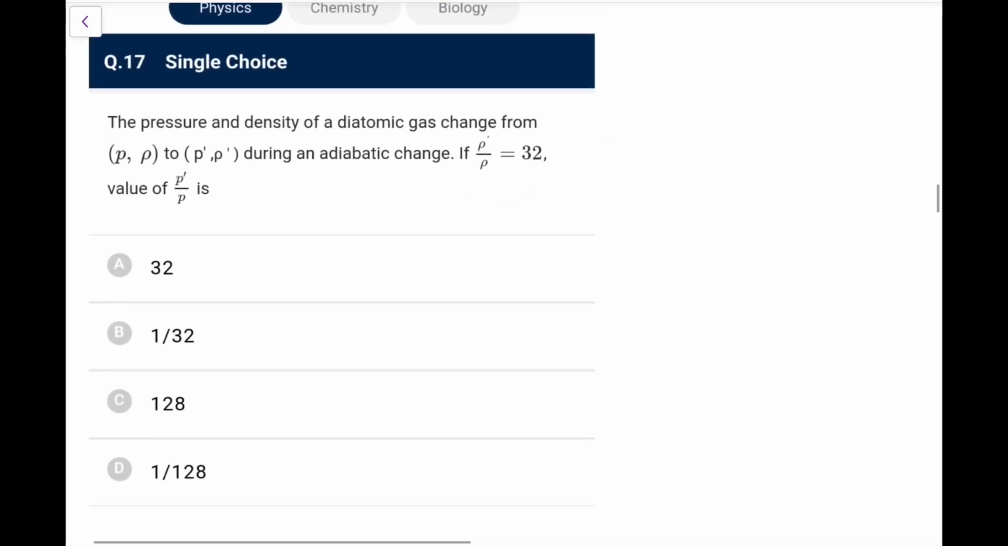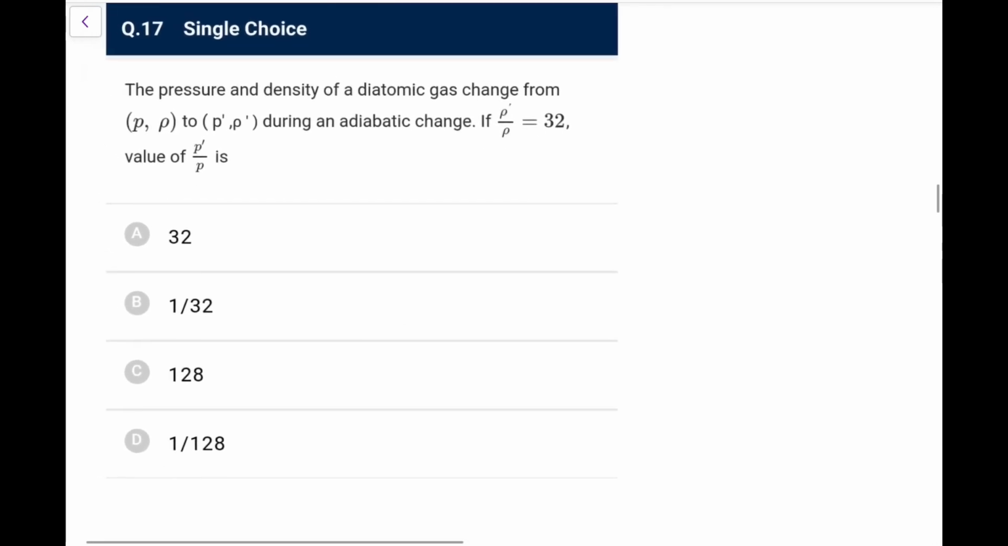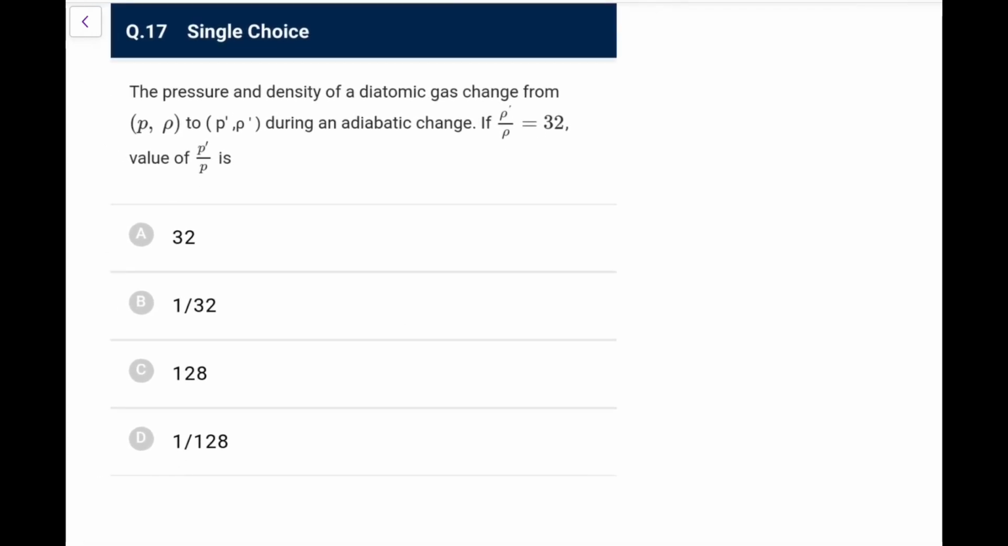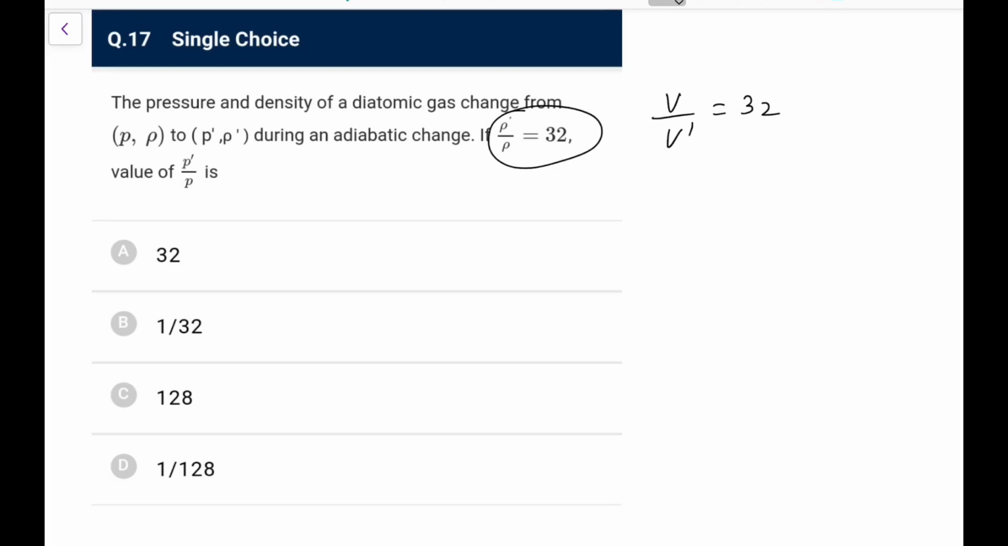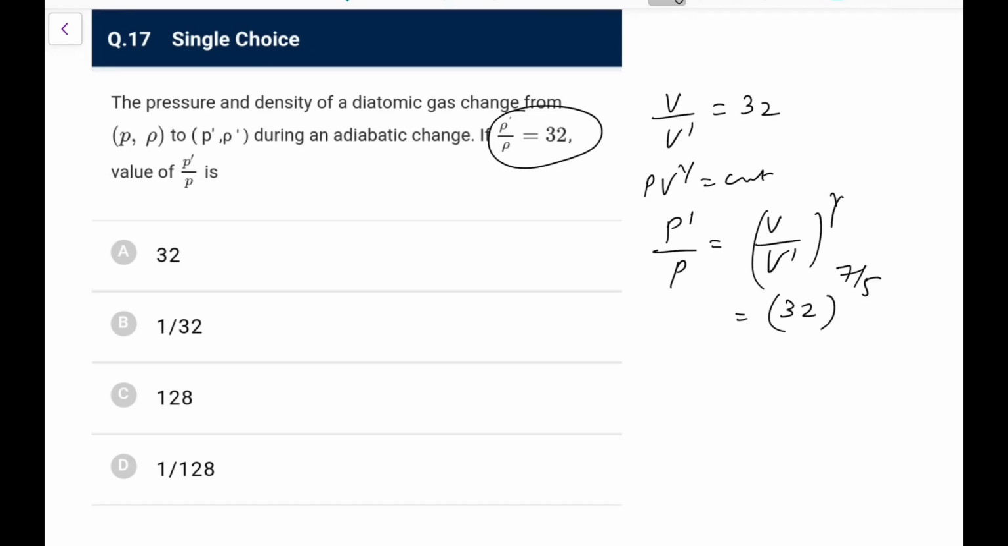Next one. Pressure and density of a diatomic gas changes from this to this during an adiabatic change. If the density ratio is this, the value of this would be, so the density ratio is this, that means V upon V dash would be the inverse, since you know volume and density are inverse. Now for a diatomic gas during an adiabatic change, what we can write, PV to the power gamma is constant, that is P dash upon P would be equal to, you can say, V upon V dash to the power gamma. So that V upon V dash is 32 to the power gamma. Gamma for diatomic means 7 by 5, so it becomes 2 to the power 7. 2 to the power 7 is 128. Go for option C here.